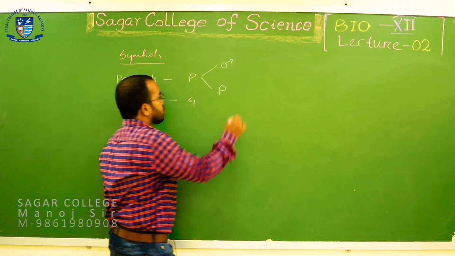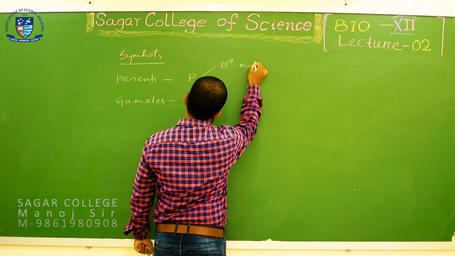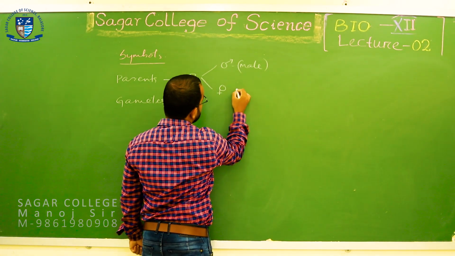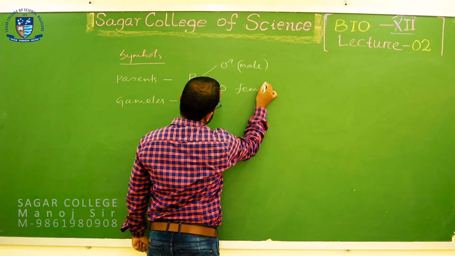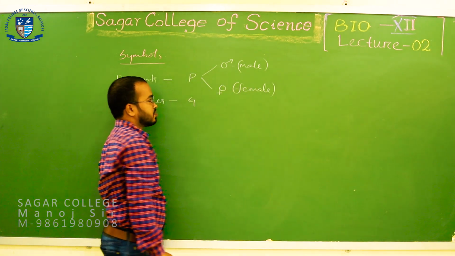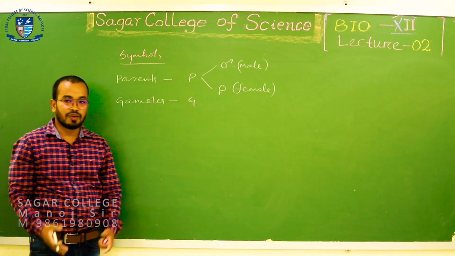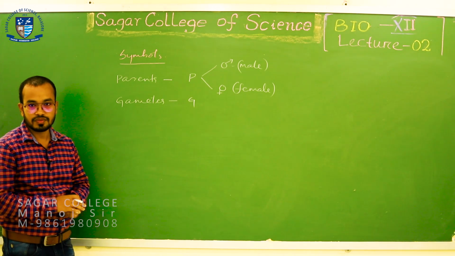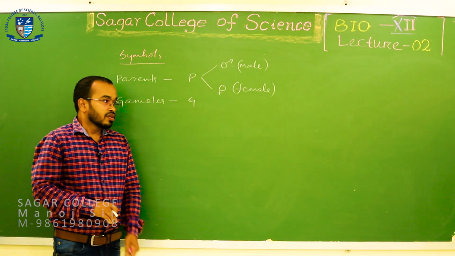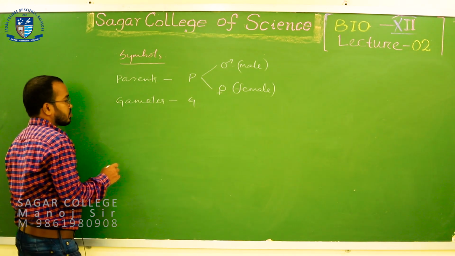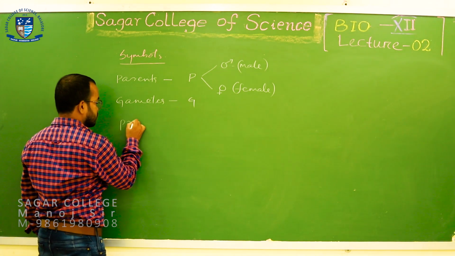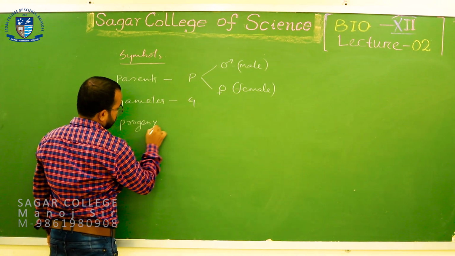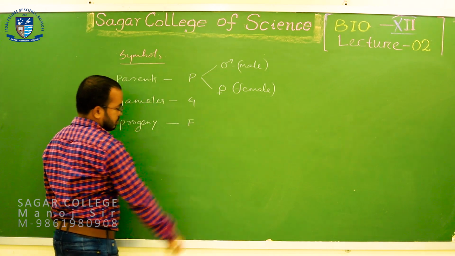So, this is the male parent and this is your female parent. Now, gamete, the symbol is G. Then come to offspring or progeny, it is F.